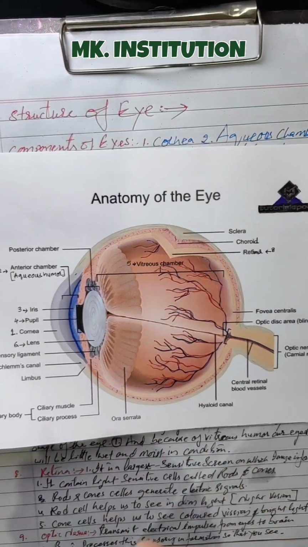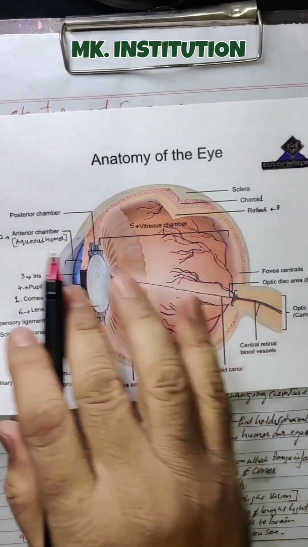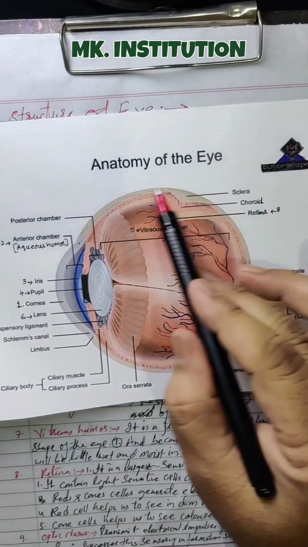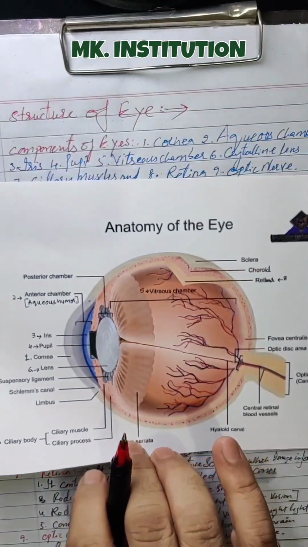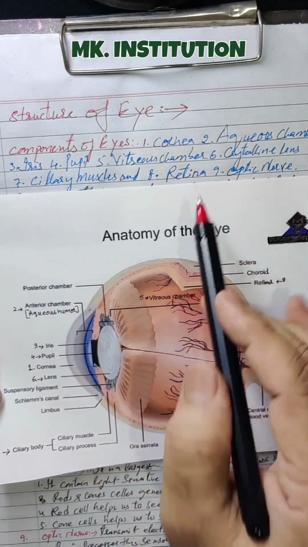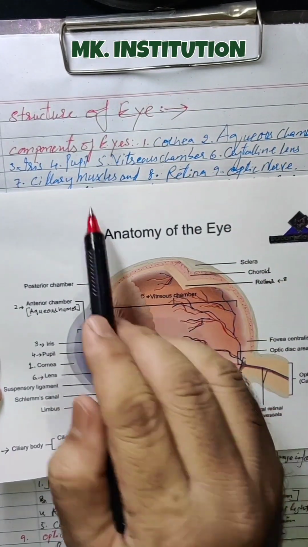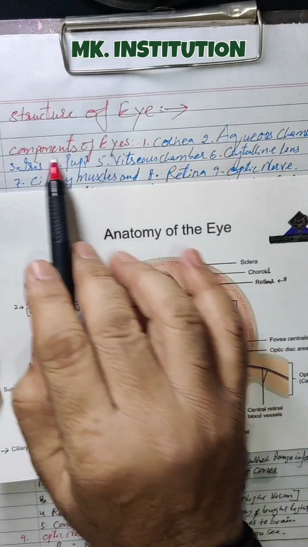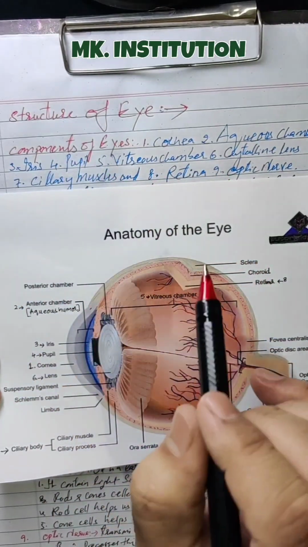Just now we have completed the eye, the structure of the eye. This is the anatomy of the eye. This is the diagram of the eye here. We studied some of the important names in that. Clear? So this is a continuation of that answer. These are the 9 parts, the important components present in the eye.